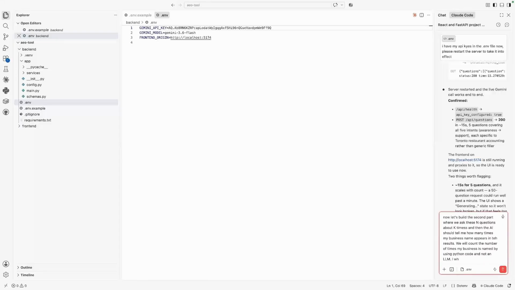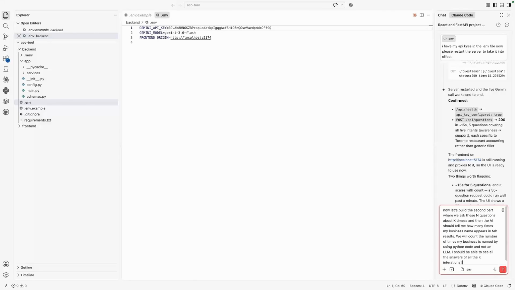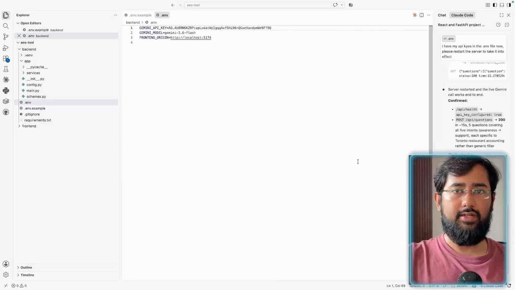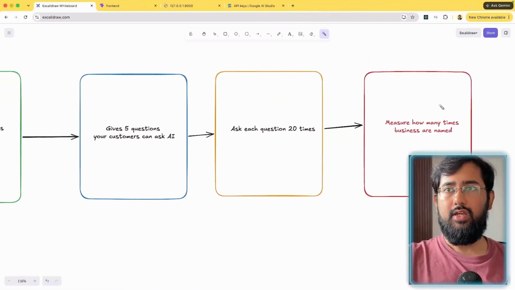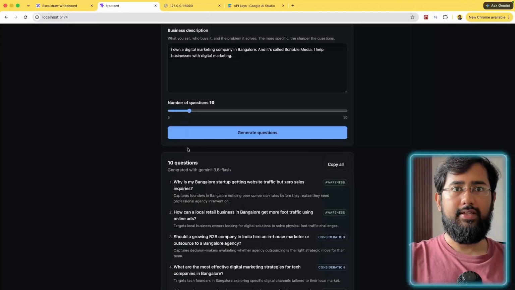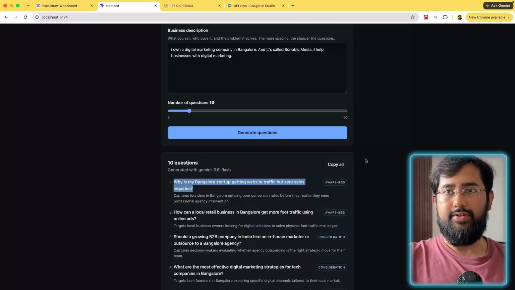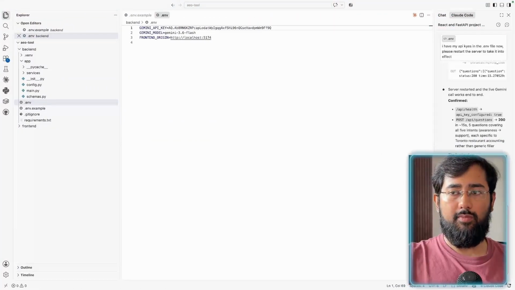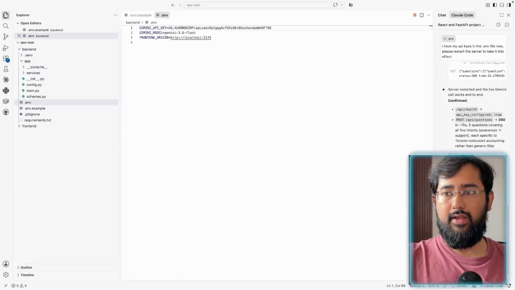I should be able to see all the answers of all the k iterations for the n questions. So I should also be able to see the results that I've got for every iteration. By that I mean, let's say we ask this question 10 times, then I should be able to see what the answers were for each of these 10 iterations. So that's what I'm asking the AI to implement over here, and now we can just hit enter and wait for the AI to finish writing the code for us.